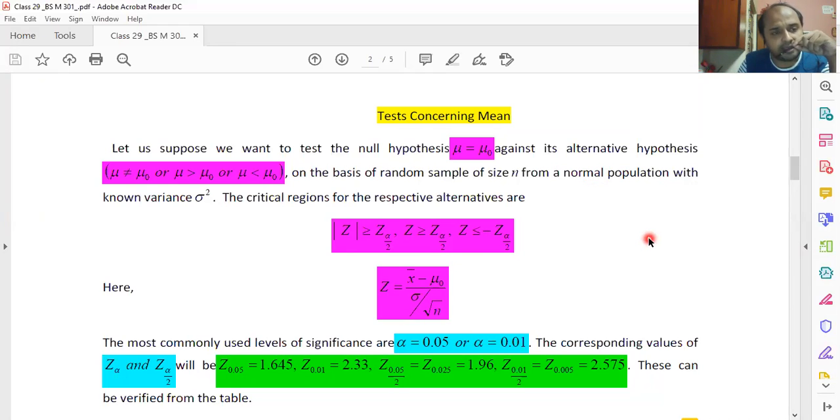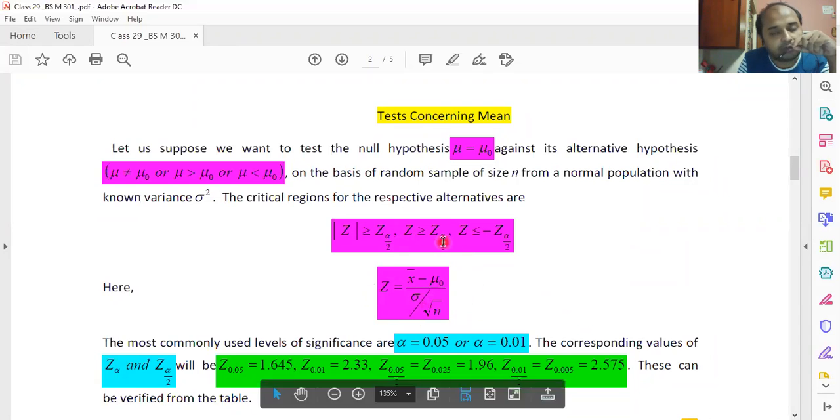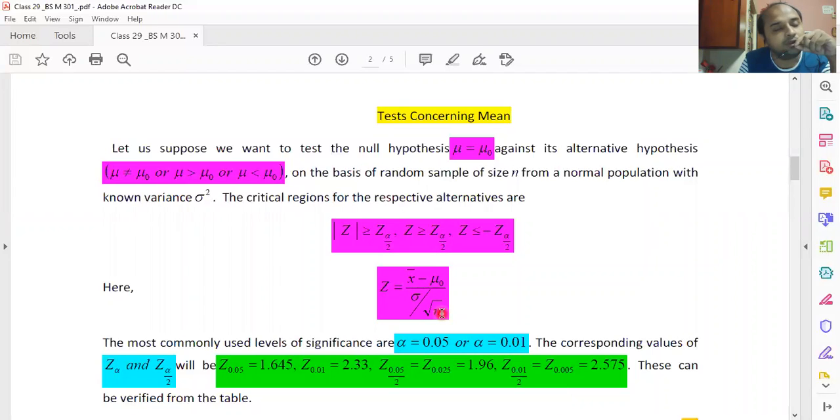And if we are assuming that the sample is being drawn from the normal population, then we have to assume another thing, that we know the population variance. Population variance has to be known, because if sigma square is not known, we shall not be able to put the value of sigma in this particular formula. So to apply the formula, we need to know the value of mu naught, we need to know X bar, we need to know sigma, we need to know the sample size. Then only we can conduct the tests concerning mean.